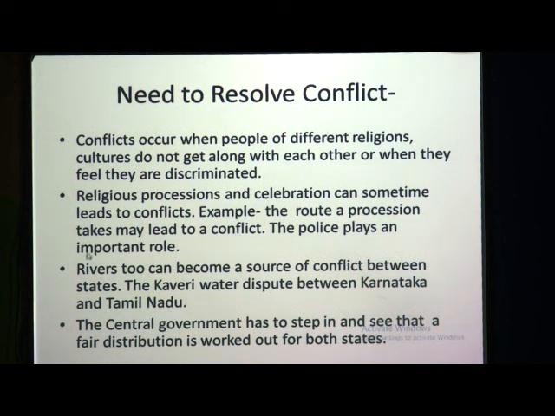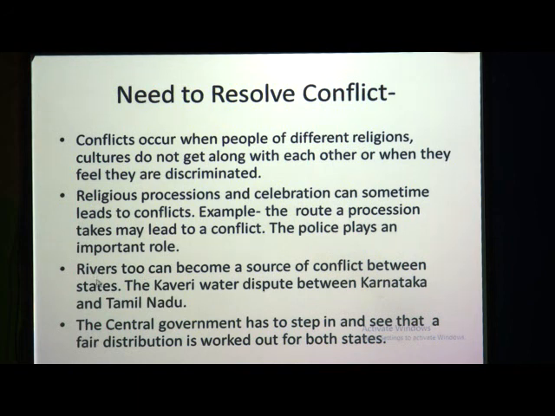Whenever religious processions and celebrations take place, there are chances that it may lead to conflicts. For example, the route a procession takes may lead to a conflict. So here the police plays an important role by enhancing the safety of the people who are in the processions.